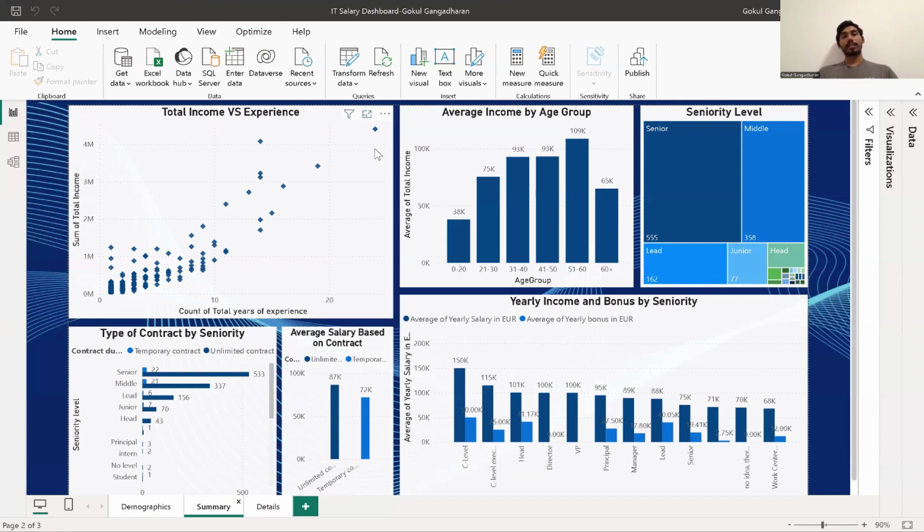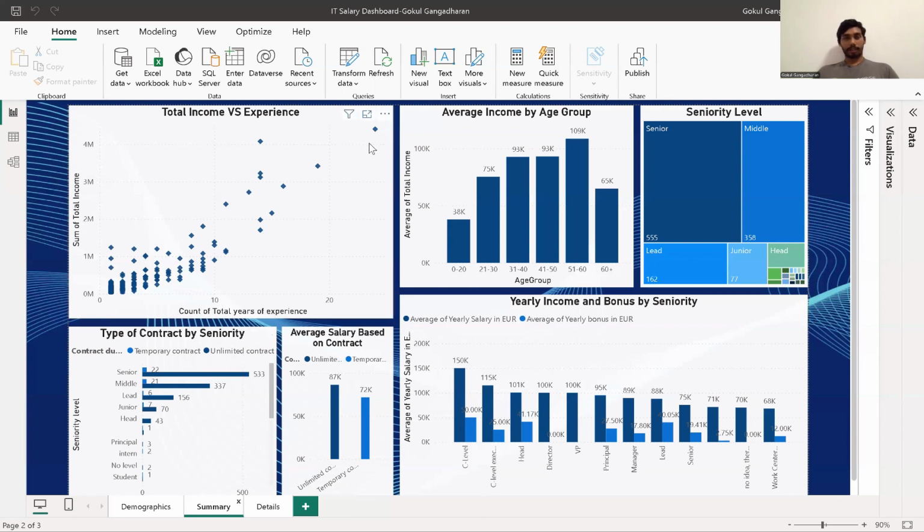The first chart is a scatter plot which shows the total number of years they've worked on the x-axis, and the sum of their total income on the y-axis. We can see that as experience increases, there is a gradual increase in the total income as well.